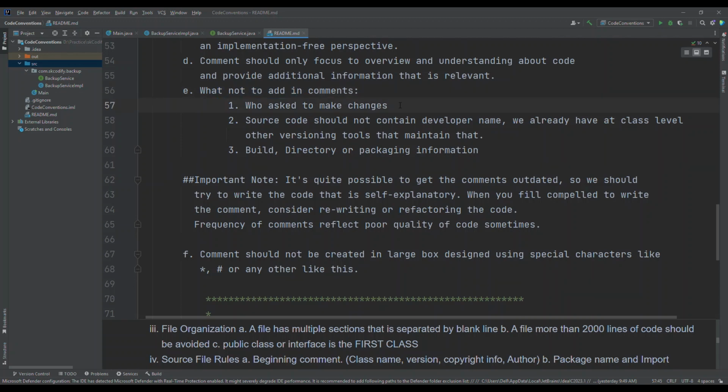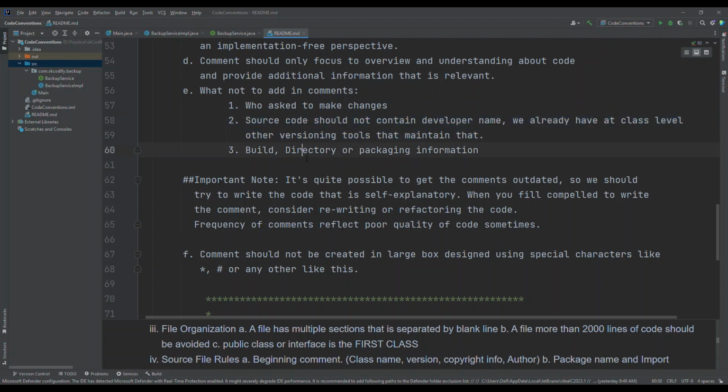These are some things that the industry also follows. For example, who asked to make that change. Don't write any name like, I am changing this code because he said so, or this ticket said so. Source code should not contain developer names. We already have the developer's name at the class level, and other source code versioning tools like Git maintain that. So there is no need to add a developer's name or any ticket name.